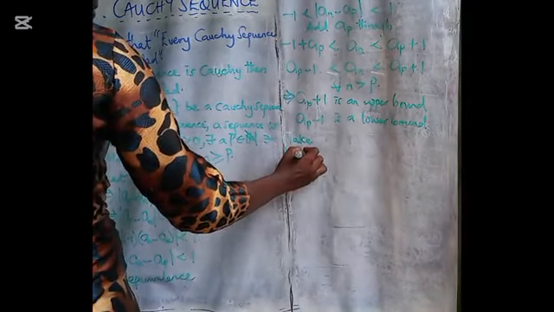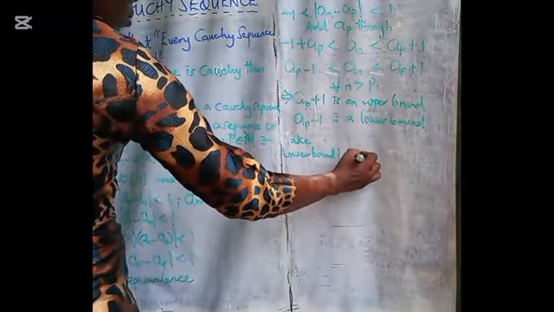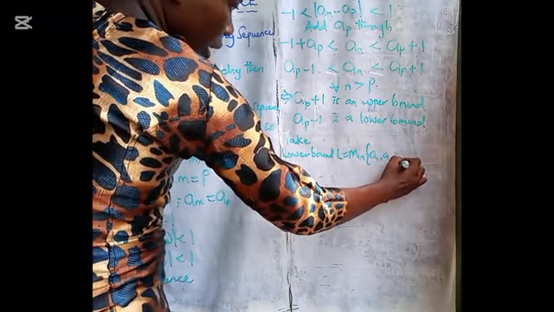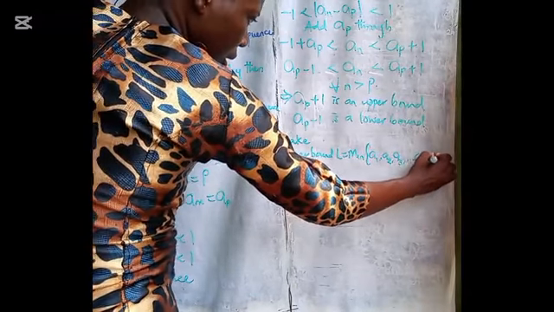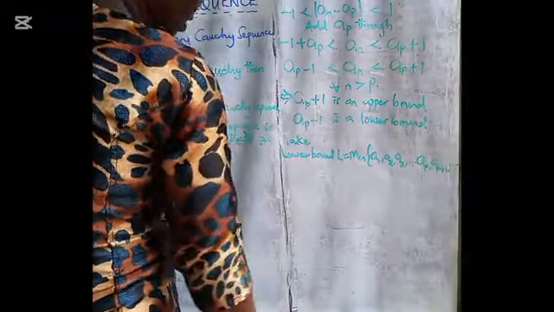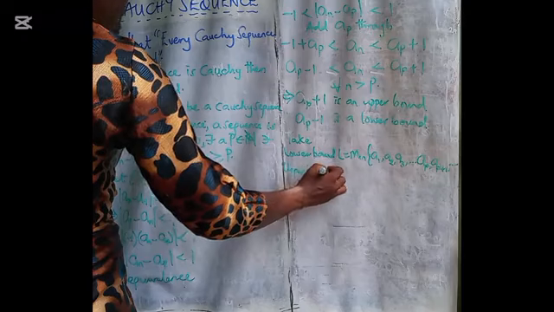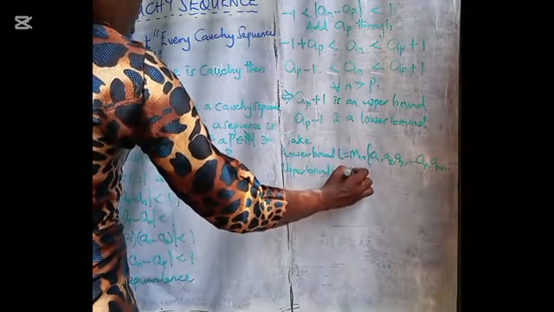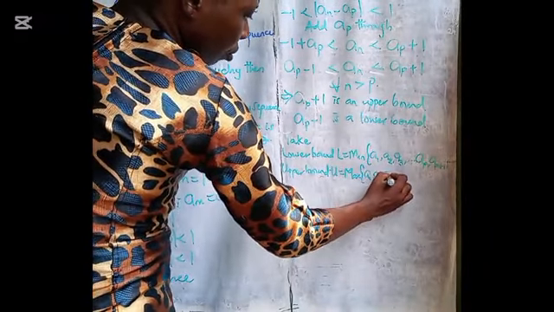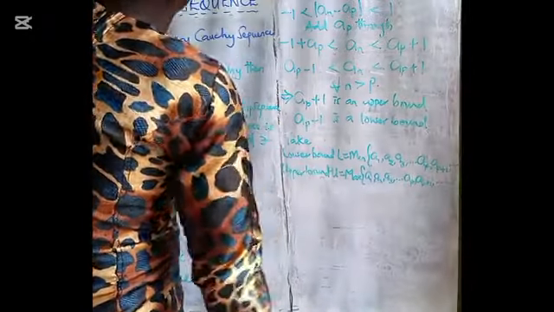our lower bound L to be the minimum of all of these: A1, A2, A3, down to A sub P, and A sub P minus 1, and it continues like that. And our upper bound U will now be the maximum of A1, A2, A3, down to A sub P, and A sub P plus 1, and it continues like that.